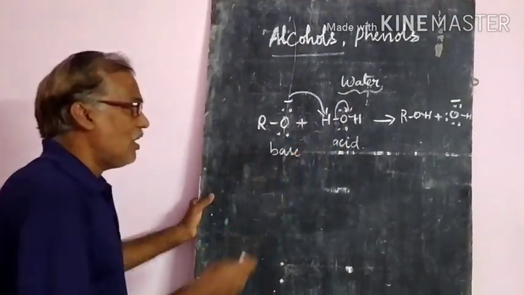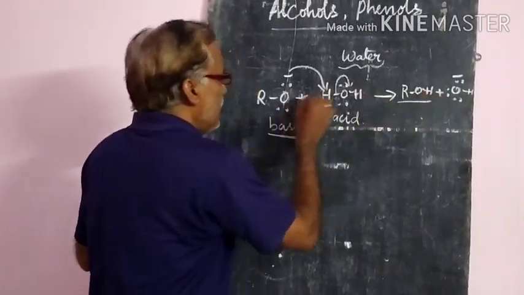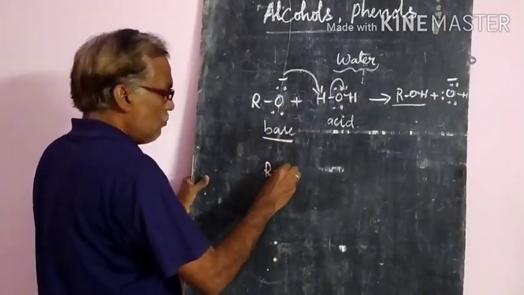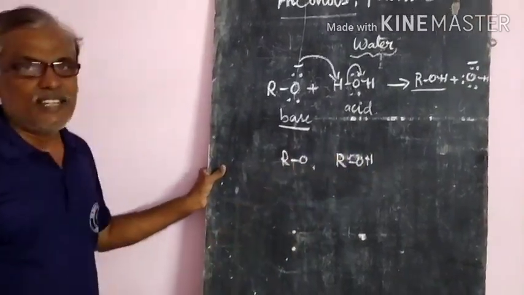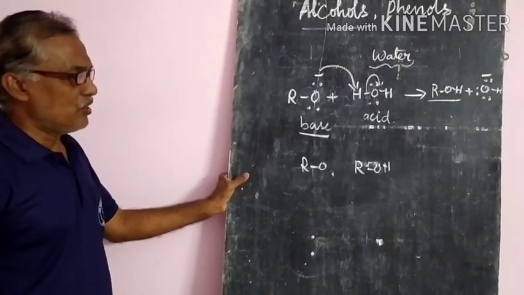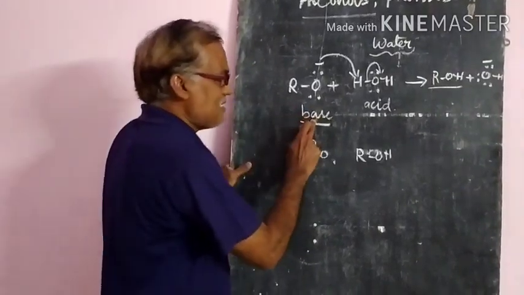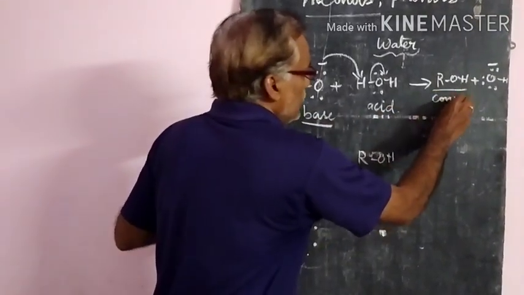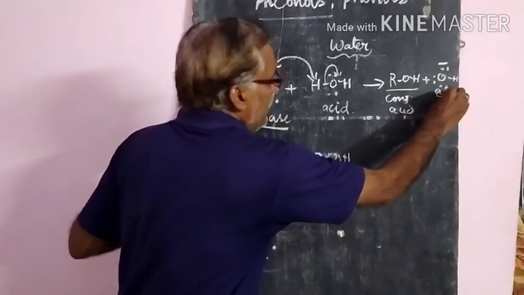So what will they form? Base is there and acid is there. What is the difference between RO- and ROH? Only one hydrogen is the difference. If a hydrogen difference is there, then they are called a conjugate acid-base pair. So this is the conjugate acid it will form, and it will form the conjugate base.